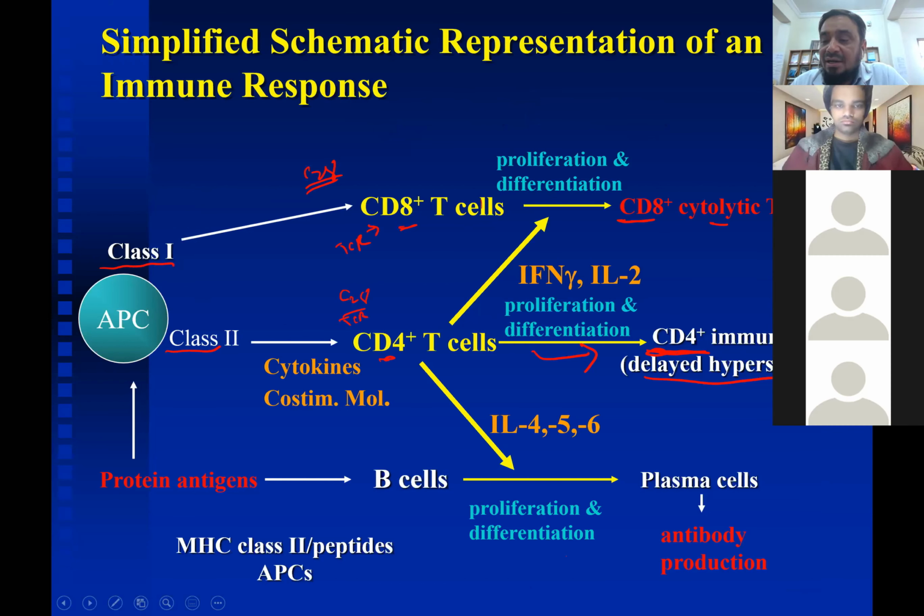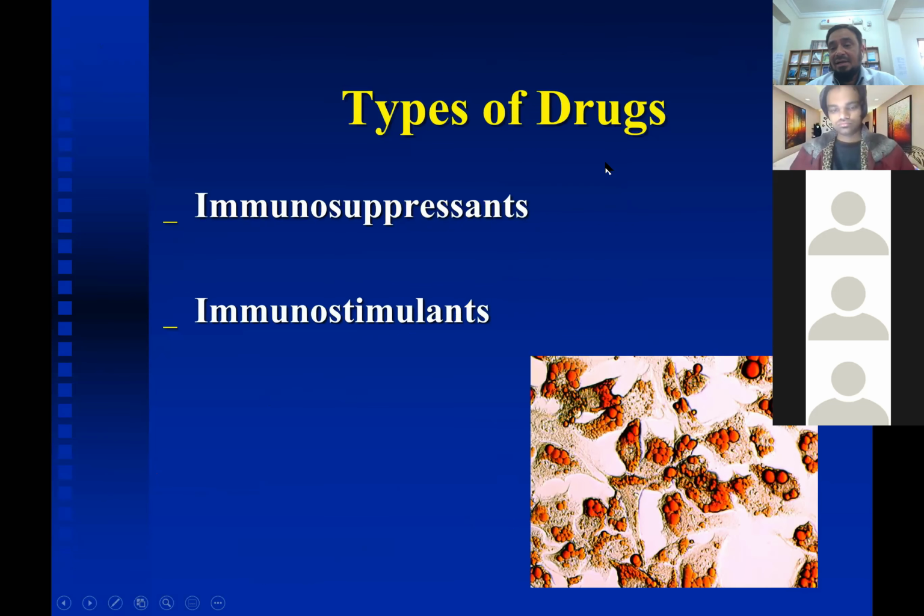So this you can find in Sharma, which is very well given over there, or you can read it from the microbiology book. Generally, the question is not asked on this part in pharmacology. We are only concerned about the drugs. Okay, so what are the types of drugs in immunopharmacology? They are immunosuppressants and immunostimulants.